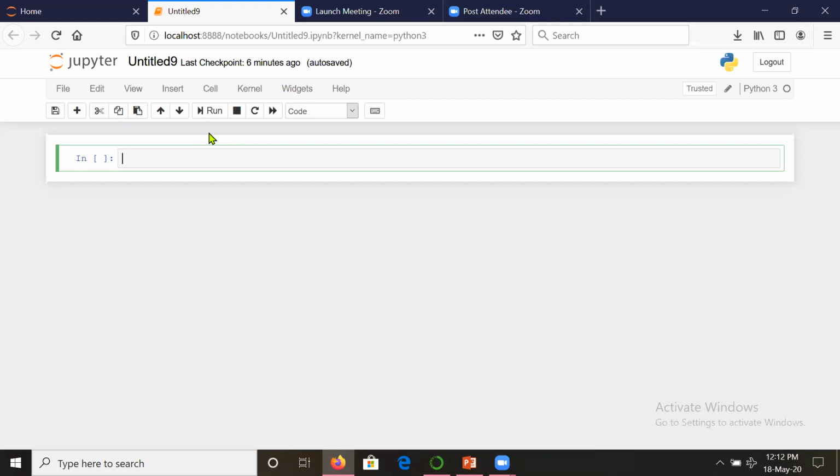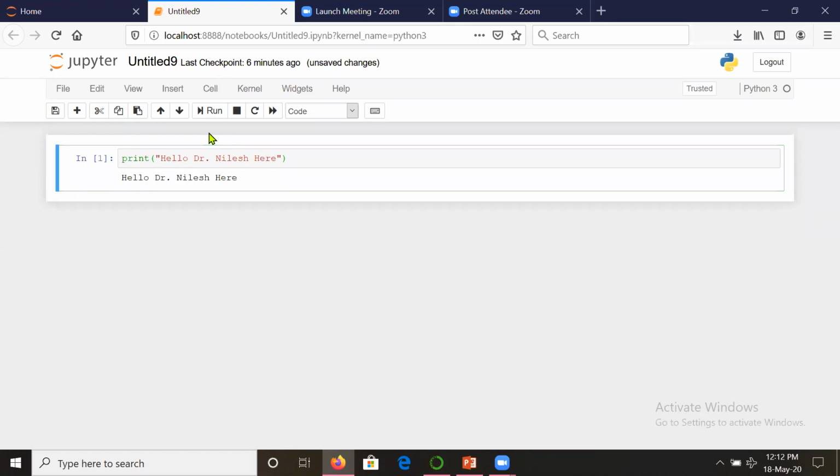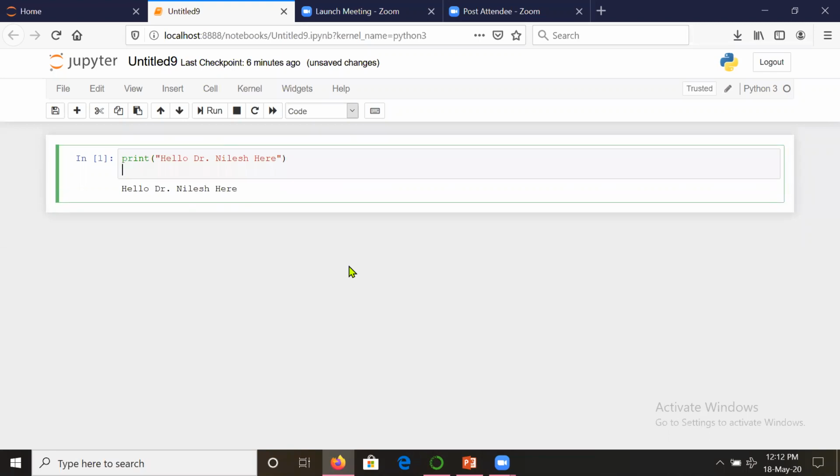Now look, what is the necessity of a loop? Suppose I am writing a statement like "Hello, Dr. Nilesh here." This will execute and print once. But suppose I want to print it 10 times, then I will need to write it 10 times. Writing 10 times is feasible by copy pasting. But suppose we want it 1000 times, and that too with some conditions, then it becomes impossible to write so much code. So for that, a loop is used.